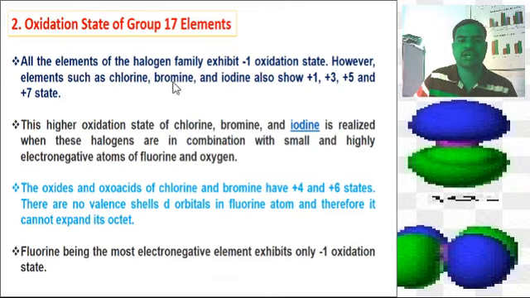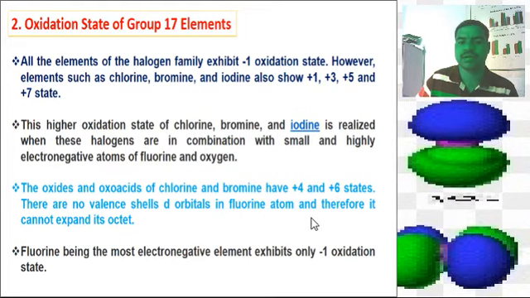The next, the oxidation state of the Group 17 elements. These points are very important. All the elements of the halogen family exhibit the -1 oxidation state. However, elements such as chlorine, bromine and iodine also show +1, +3, +5 and +7 oxidation states. These higher oxidation states of chlorine, bromine and iodine are realized when these halogens are in combination with small and highly electronegative atoms of fluorine and oxygen.